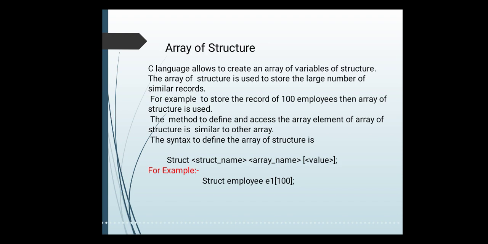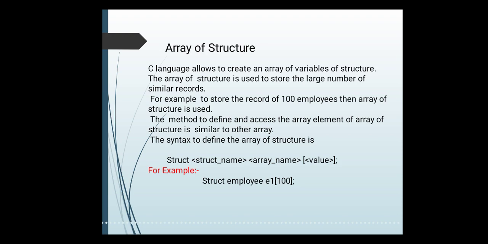So the next way which is given inside C is called the concept of array of structure. Whenever you want to store more than 2 or 3 values, more than 2 to 3 records, in that case you can create the array of structure. C language allows us to create an array of variables of structure. The array of structure is used to store a large number of similar records.